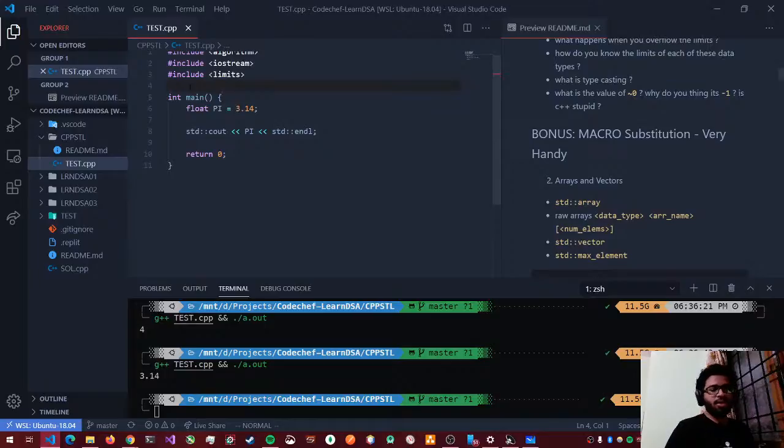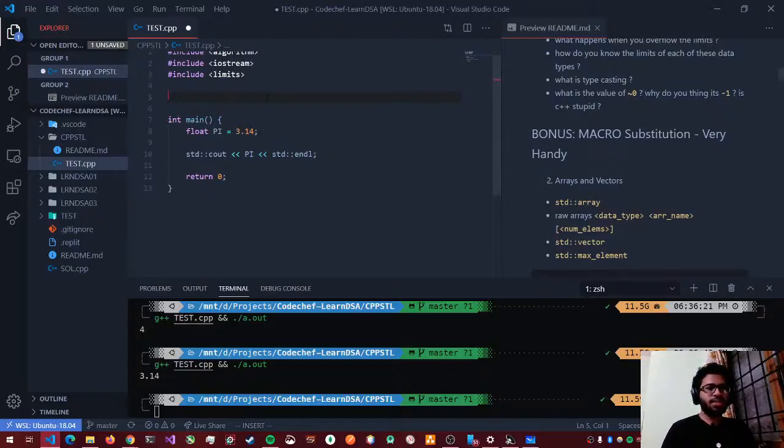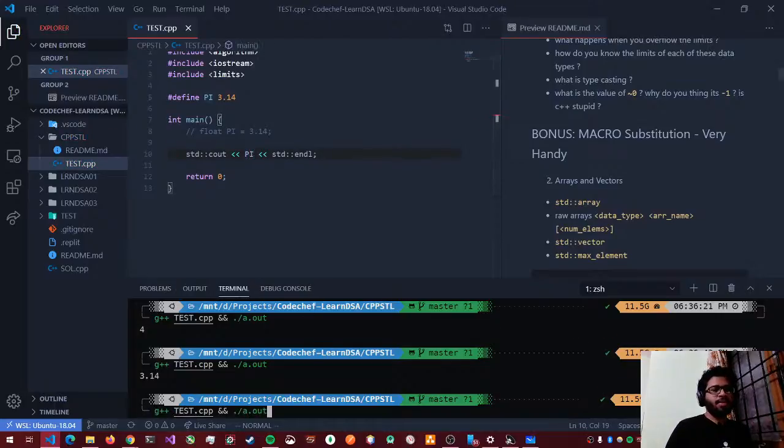I want to use something like this. I do not want to write it as a variable. I do not want to allocate memory to it. What will I do? I'll define #define pi 3.14. And now if I print pi, the output is the same. But here I did not define a local variable.